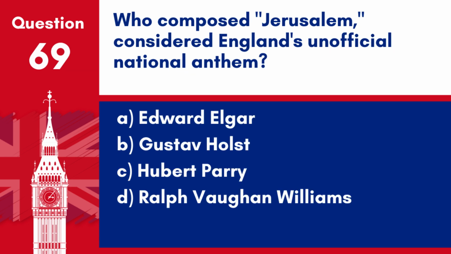Question 69. Who composed Jerusalem, considered England's unofficial national anthem? A. Edward Elgar. B. Gustav Holst. C. Hubert Parry. D. Ralph Vaughan Williams. Answer: C. Hubert Parry. Hubert Parry composed the music for Jerusalem, with lyrics by William Blake, considered by many as England's unofficial national anthem.